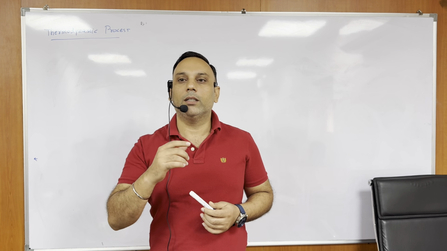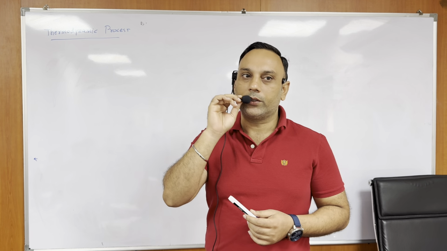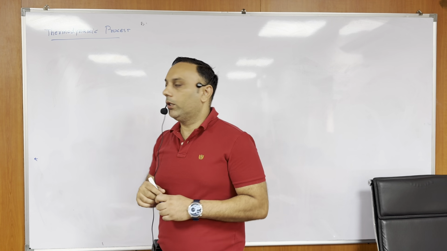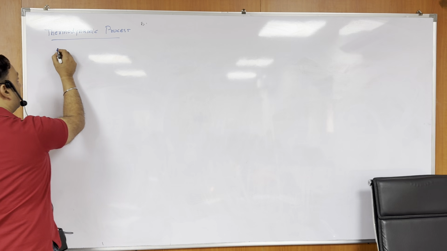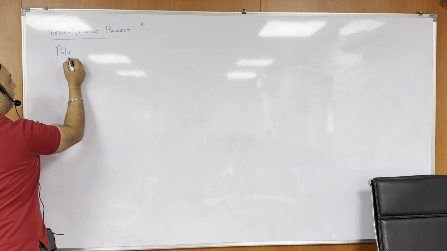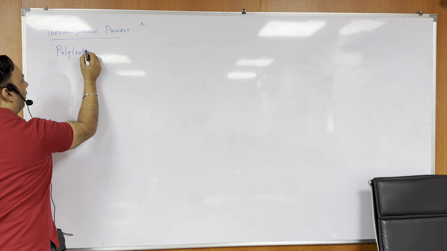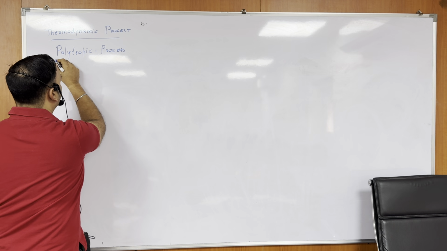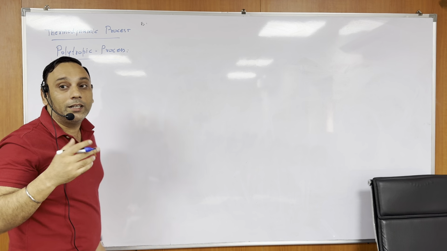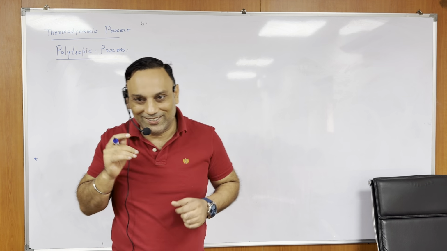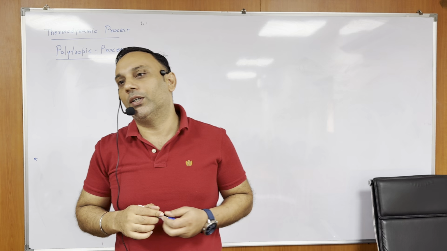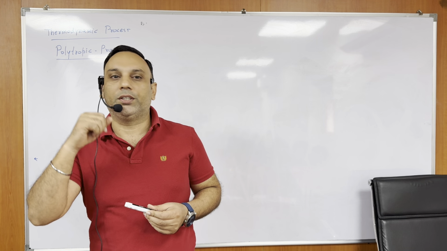All processes are just the subcase of a general process. Polytropic. That is known as what? Polytropic process. Okay? So let's first discuss what do you mean by a polytropic process. So the students who already have covered the lecture yesterday, please don't give the answer. Okay? So now other students, please try to give an answer. What do you mean by a polytropic process?